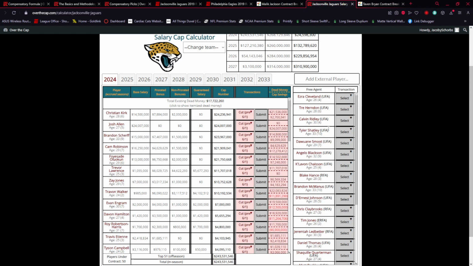The next highest one, and the last really high one you'll probably see, is Ezra Cleveland. Whether or not you like him, whether or not you think he did good, he's going to earn a decent amount on the market. Right now, his contract projections are around $8-9 million. So he is another player that if he walks, and I'll be honest, I think he will. I don't really trust Trent Baalke to get negotiations done there.